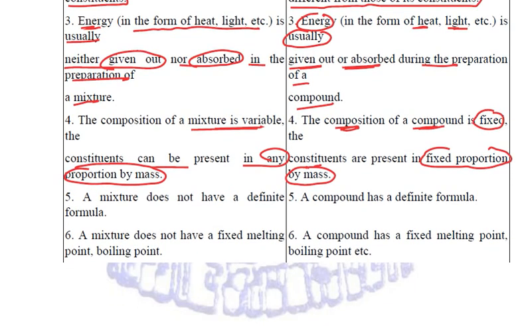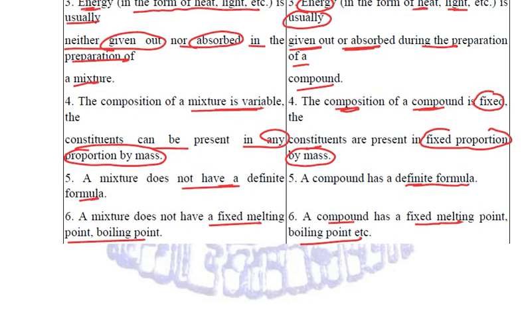A mixture does not have a definite formula because there is no actual proper accurate composition of a mixture, but a compound always has a definite formula. Mixture does not have a fixed melting point or boiling point, whereas a compound has a fixed melting point and a fixed boiling point. So these are a few differences we need to remember between mixtures and compounds.